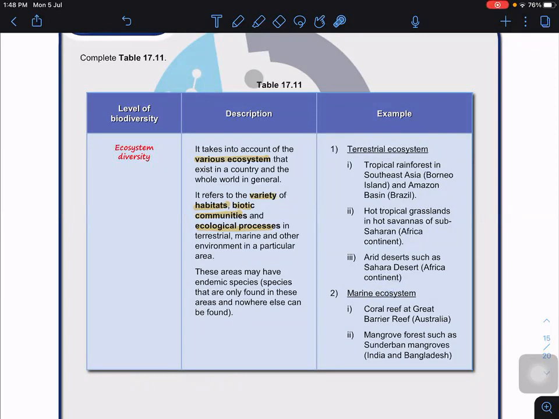Okay, we do have marine ecosystems. Let's say, for example, in Australia, we have the Great Barrier Reef, a coral reef. We have mangrove forests. Those have their unique ecosystems. Can I say that in the whole world, we don't have one ecosystem, but a variety of ecosystems? That's why we term it ecosystem diversity.